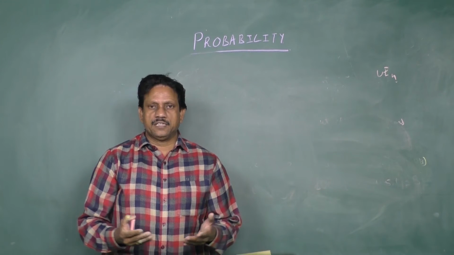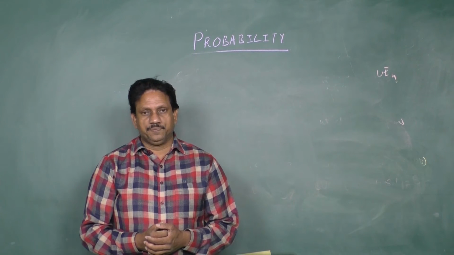That is, they cannot occur simultaneously.